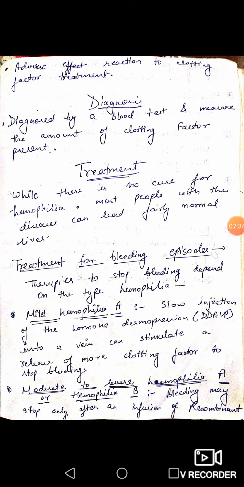Next is treatment for bleeding episodes. If the person is having continuous bleeding episodes, then the therapies that will stop bleeding will depend on the type of hemophilia, whether the person is having mild hemophilia A or hemophilia B or hemophilia C. If the person is having mild hemophilia A, then we will treat it with slow injection of the hormone desmopressin.